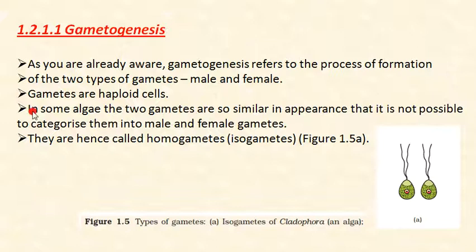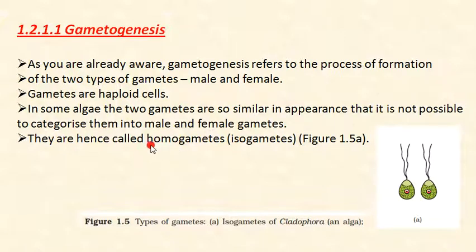Think about it. In some algae, the two gametes are so similar in appearance that it is not possible to categorize them into male and female. You can see in this picture, both the gametes are the same in appearance. So we can't categorize which is the male and which is the female gamete. They are hence called homogametes.